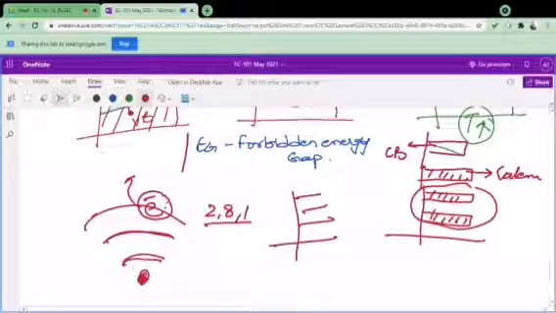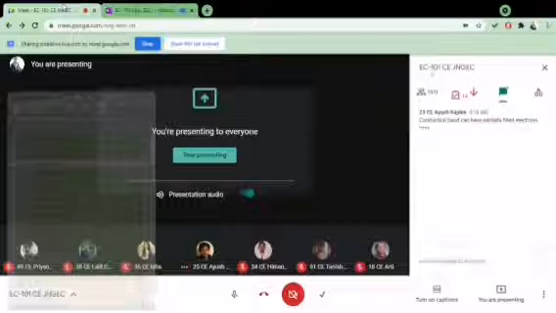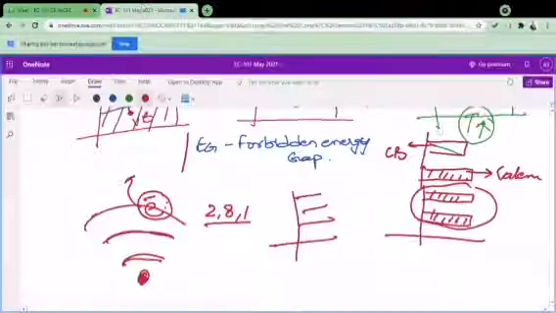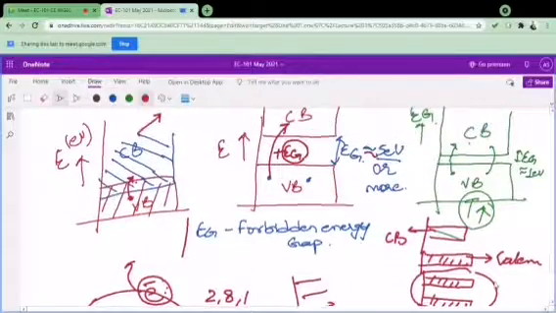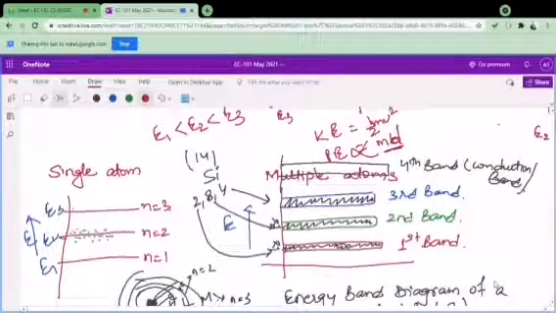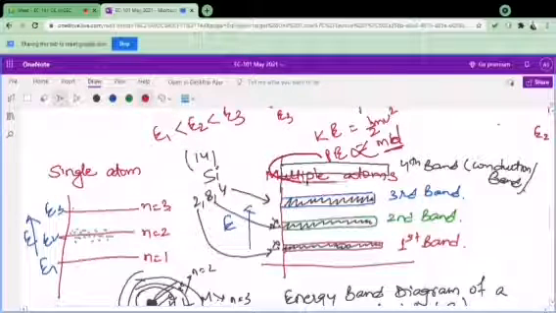So you said, what about the question: can the conduction band have partially filled electrons? So no, the answer is no over here. The reason is that as per our theory, the conduction band is that band where no electrons exist in normal conditions.